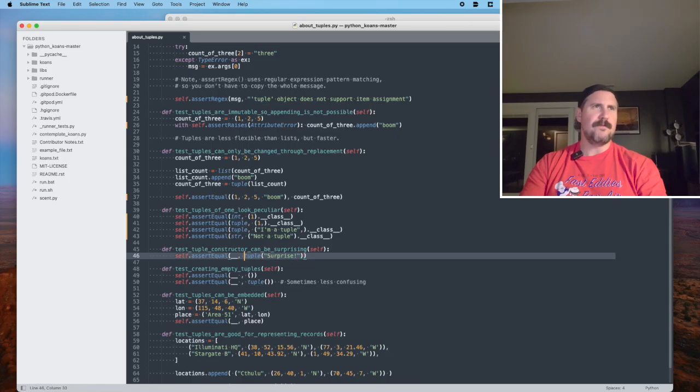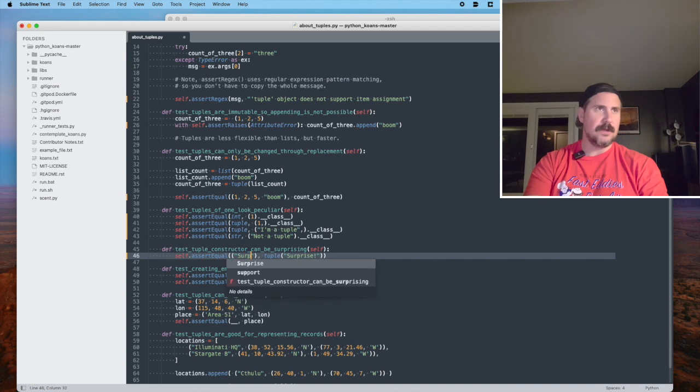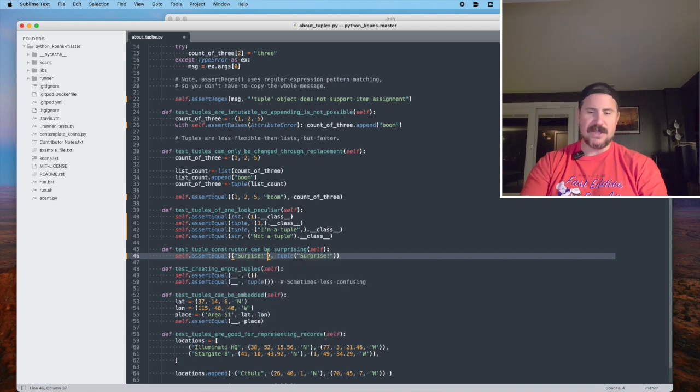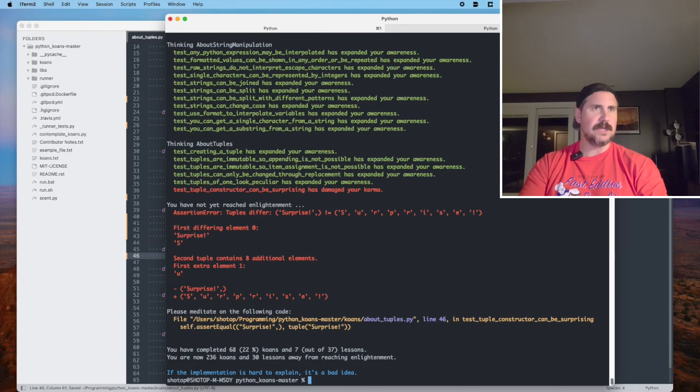And I have no idea what this is going to be, but I wonder if this returns a tuple with the string that was passed to the constructor, surprise, and then maybe just a single comma based on what we saw above. Let's run it and check it out. Did I spell everything correctly? S-U-R-P-R-I-S-E. All right, let's try that. So does line 46 pass? It does not. Oh, weird. That is bizarre.